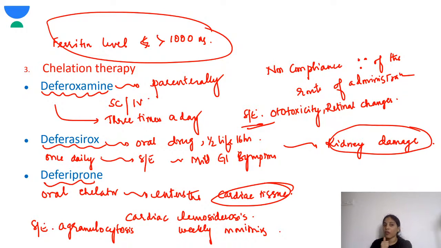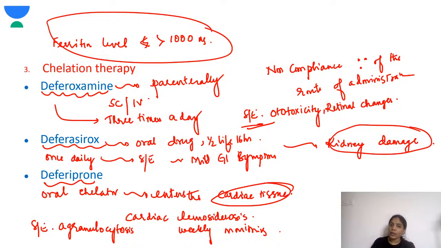So first is the deferoxamine. This is a very safe drug, but the only disadvantage is the route of administration. It has to be given either subcutaneously or IV, and it has to be given 3 times a day because it has a very short half-life. Because the route of administration is parenteral, there is non-compliance to this therapy. So that is why oral drugs are preferred. One of the side effects is ototoxicity and retinal changes.